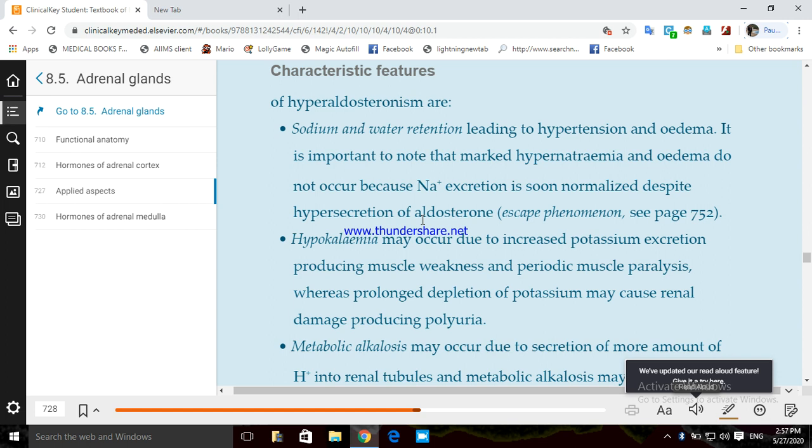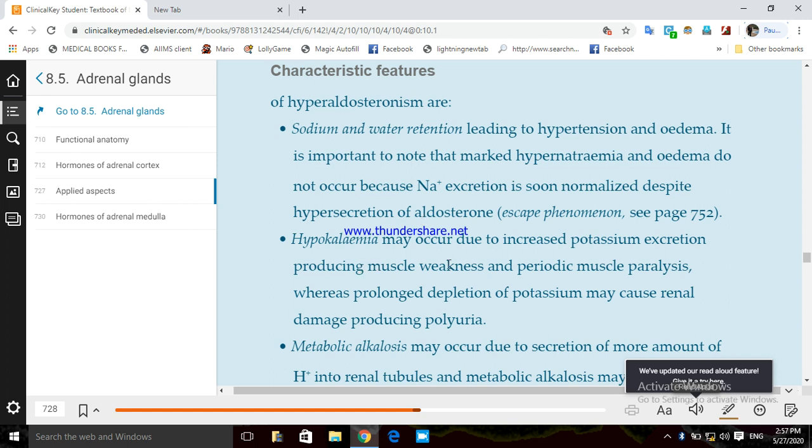The body has a response in which sodium excretion increases. Which hormone increases sodium excretion? Atrial natriuretic peptides or brain natriuretic peptides, remember? So that hormone is increased and that will increase the sodium excretion, and hence for some time sodium will not be retained. So that is known as the escape phenomenon. But after some limit, if excess aldosterone continues, that will cause sodium and water retention.